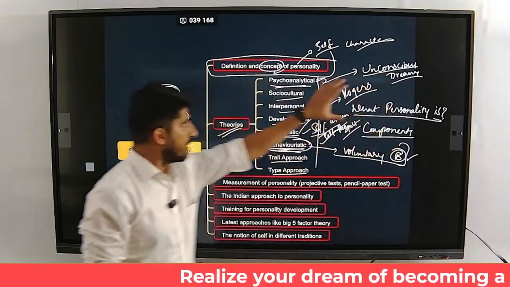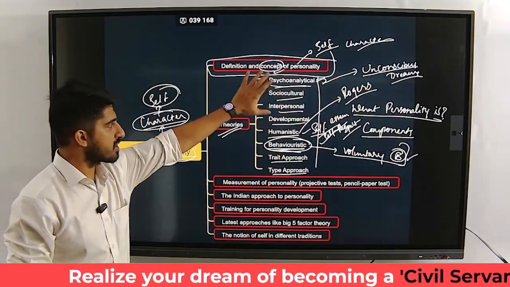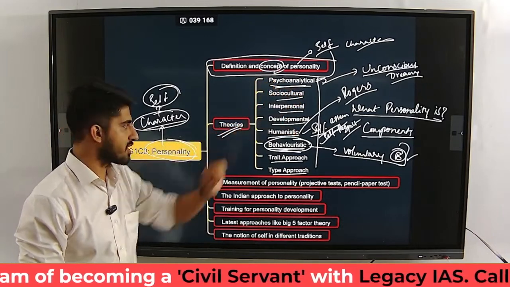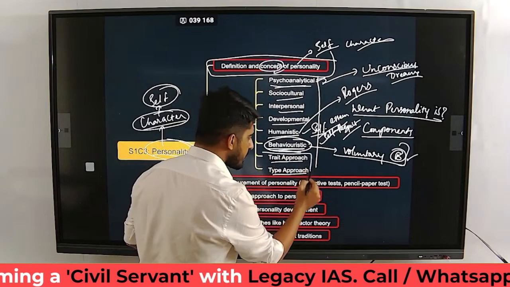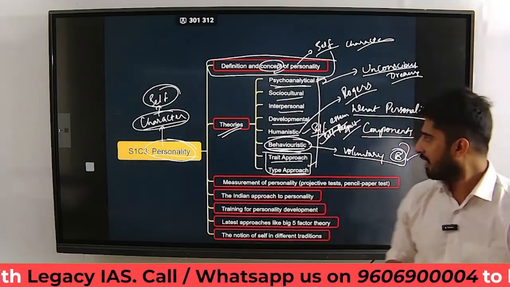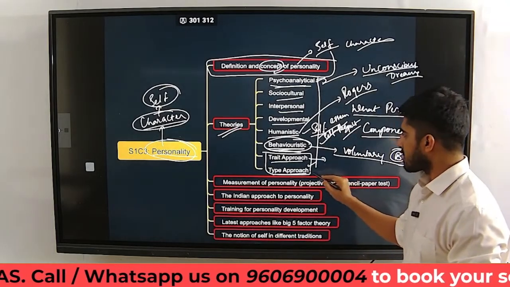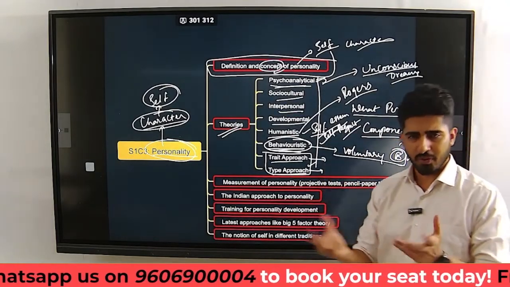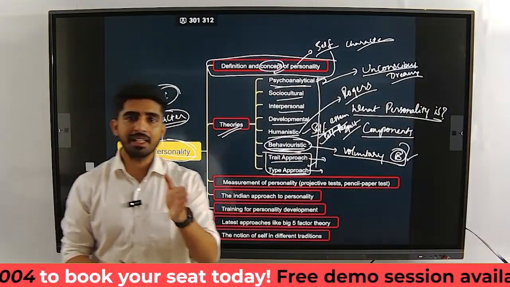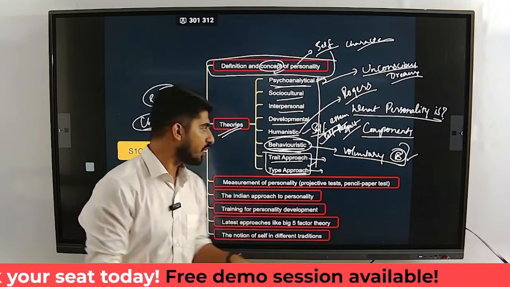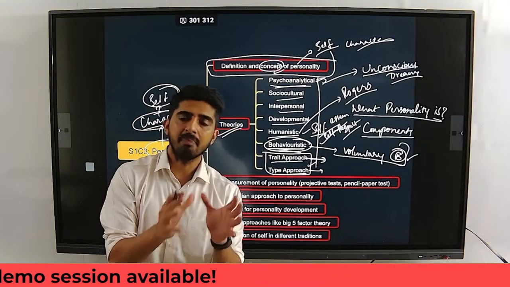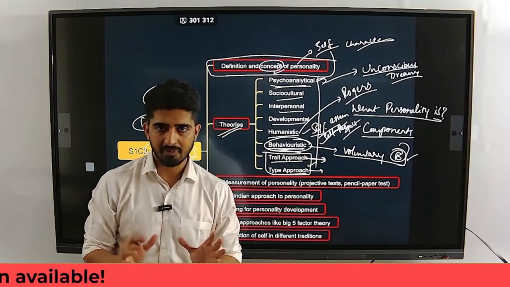So all of these approaches are so different. They are distinct in themselves. The last two approaches, the trait approach and the type approach, what they do is, the trait approach, for example, speaks like this. How are we supposed to look at a personality? We are supposed to look at a personality on the basis of what are all the traits that make up a personality, what are the components that are there.